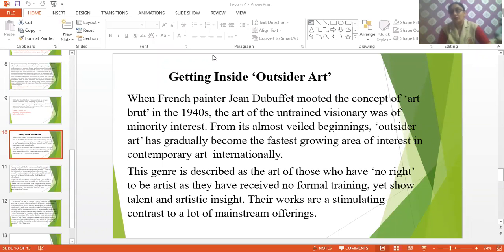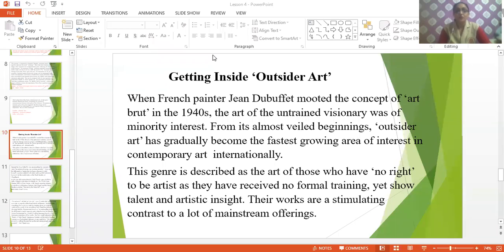So who is an outsider artist? An outsider artist is the one who didn't get any training from anywhere, but in spite of that, he was creating very good masterpieces, very good paintings, without any formal training. His work has been appreciated, and that is called an outsider artist, an outsider art. So this outsider art has been introduced by this French painter.